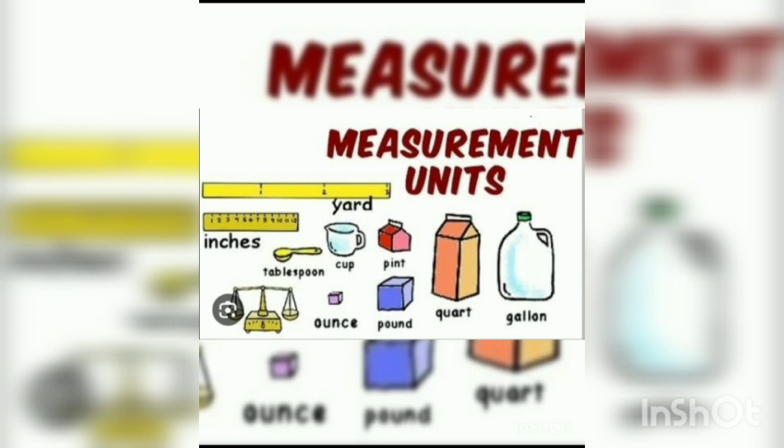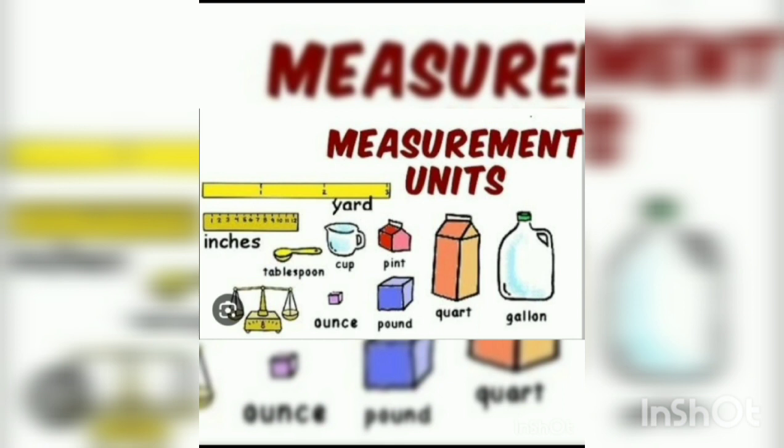For example, the height of the giraffe is 150 inches, and the weight of the vegetables in kilograms, like 15 kilograms or 20 kilograms or grams, etc. We can measure the time, length, breadth, temperature, and weight. So let us discuss the method and unit for measuring each of these. Measurement of length.